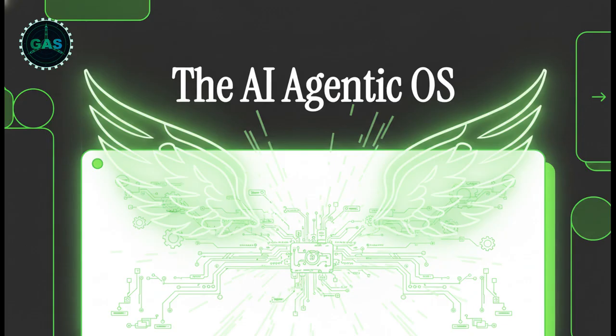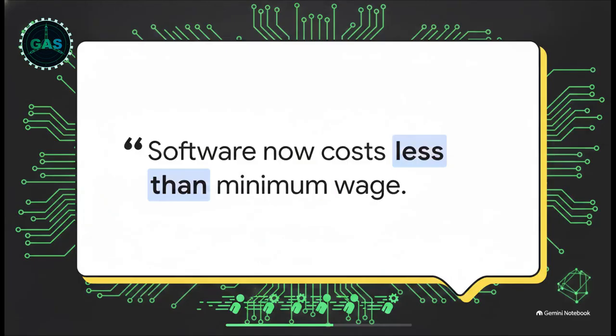Today, we are moving way past those basic prompts and looking at how to actually build an AI agentic operating system. We're talking about an interconnected environment that honestly gives you real-life superpowers. Software now costs less than minimum wage. Think about that. This is the high-stakes reality of modern AI economics. We've hit this tipping point where digital labor is essentially limitless.